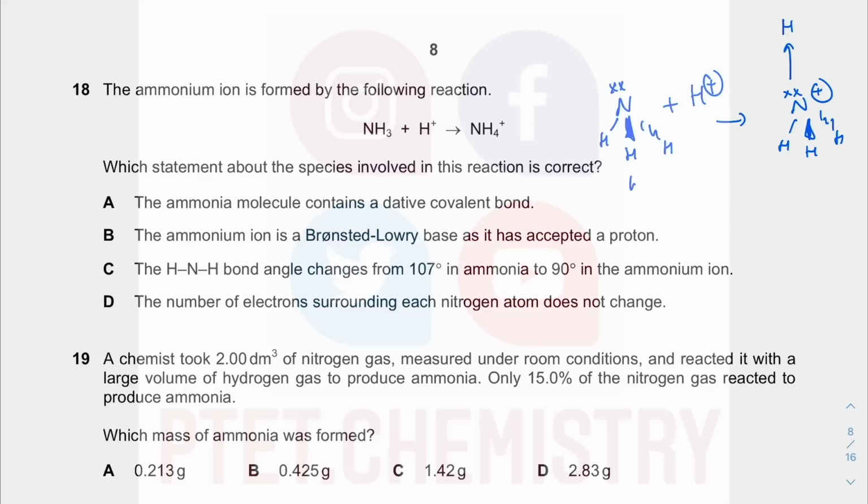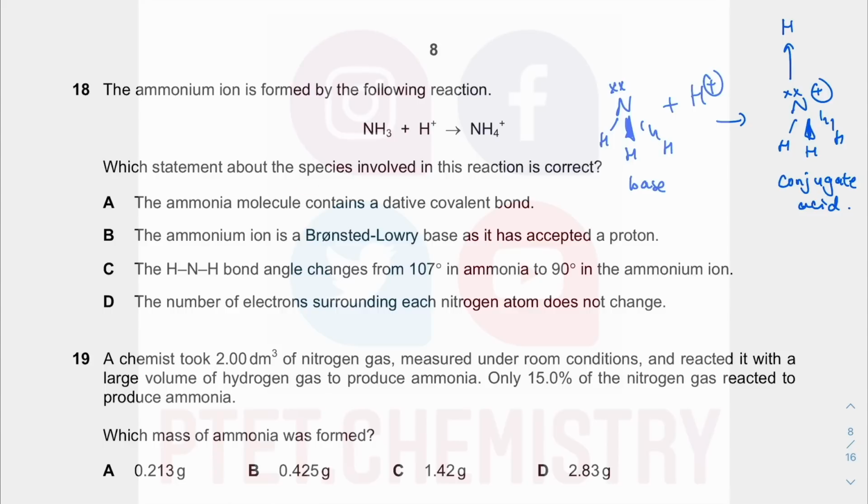This is acting as a base, and then this ammonium ion is a Bronsted-Lowry base. That is incorrect because it has accepted a proton, so it becomes the conjugate acid. This is a term stated in the acid and base specification. It says candidates should be able to use the terms acid and base as well as conjugate acid and conjugate base. Alright, so make sure you can cover that very well.